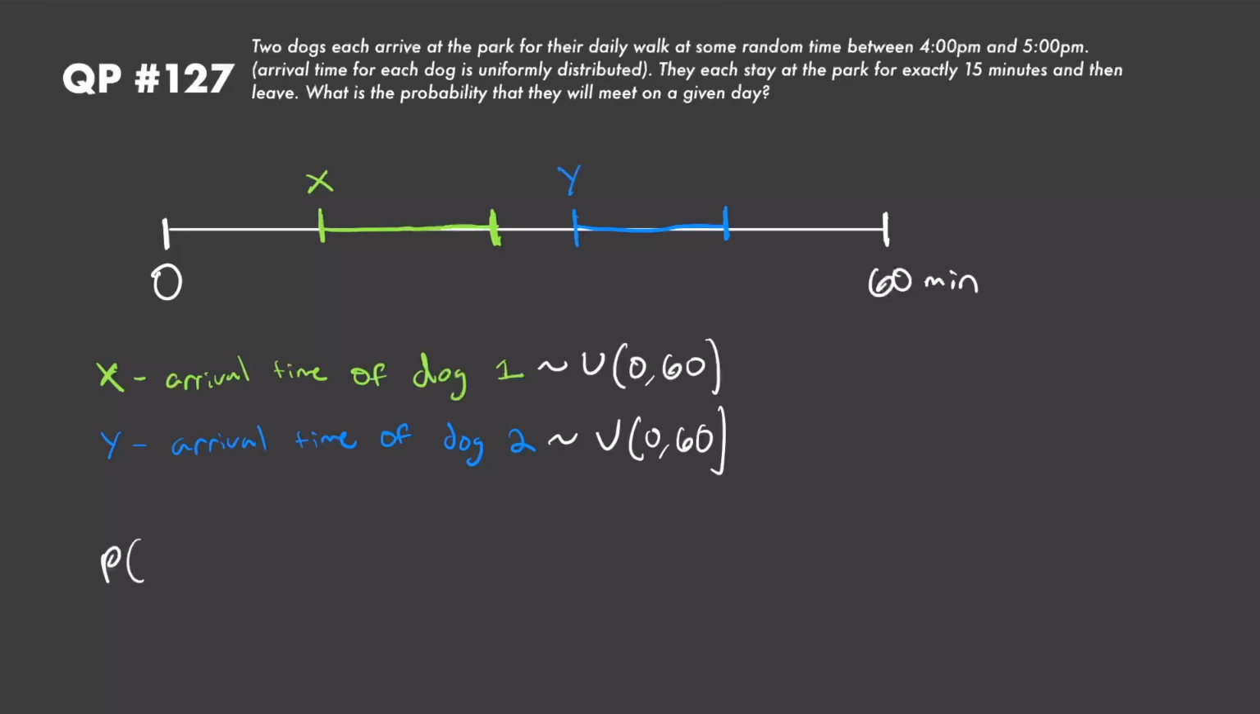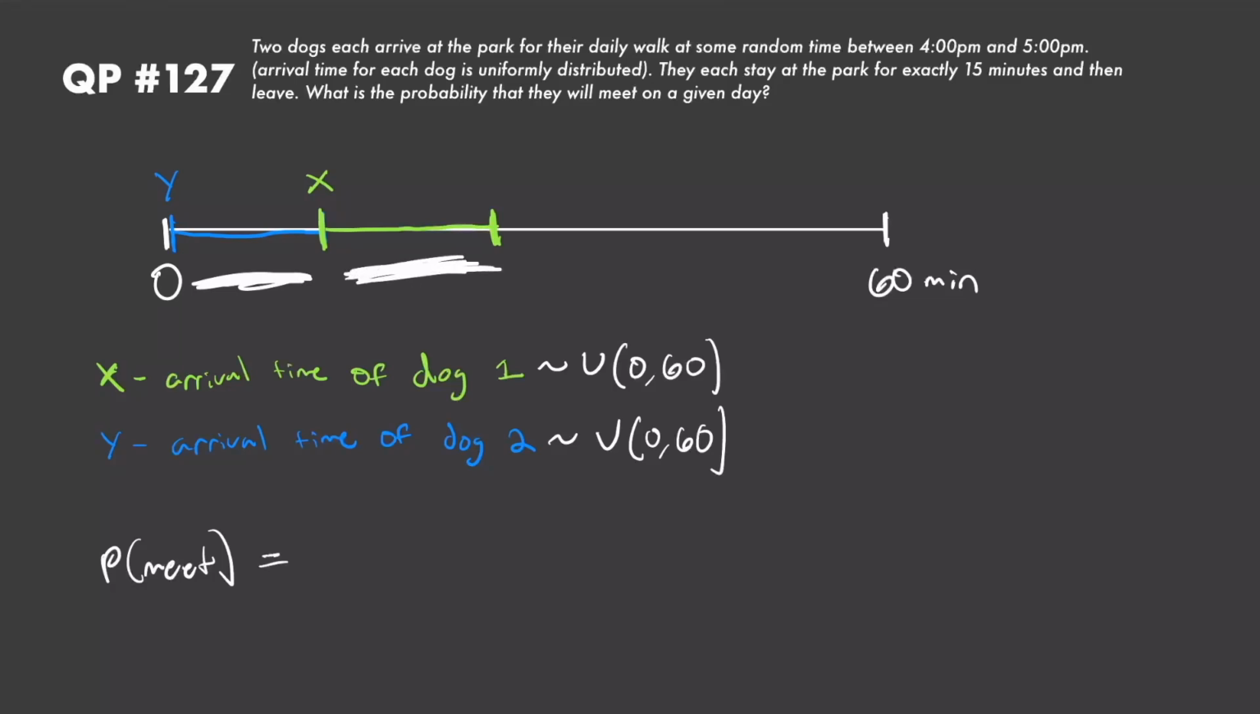So what is the probability that they meet? Well, they're not going to meet if it looks like this, but right at this point here, they're going to start meeting, when Y arrives at the park right as X is leaving. And then all the way down in this interval right here, the very last point that they will be meeting is when Y leaves right as X is arriving. So if we fix X at some random point between 0 and 60, which is exactly how it's distributed, then Y will be meeting X if it falls anywhere within the range of 15 minutes before X arrives or 15 minutes after X arrives.